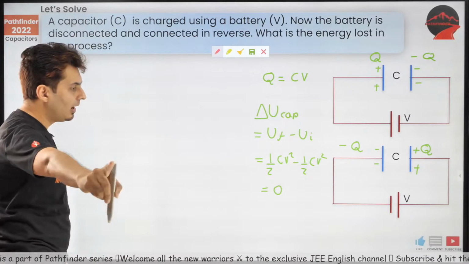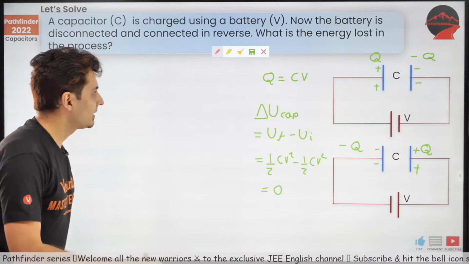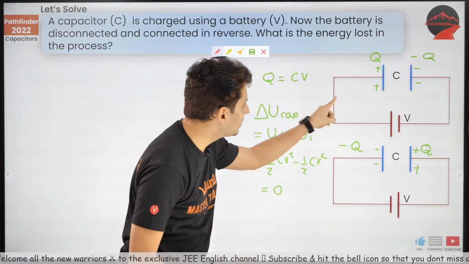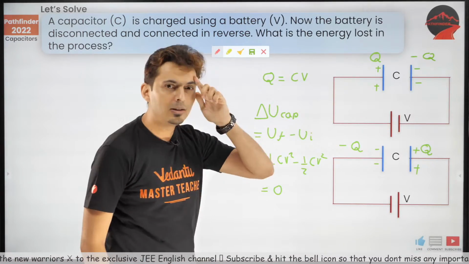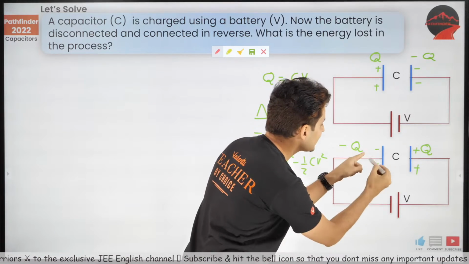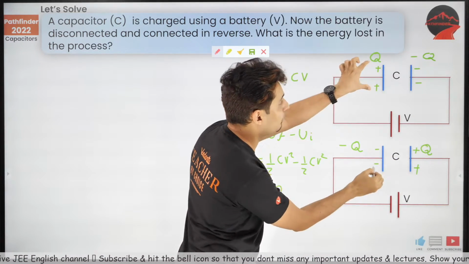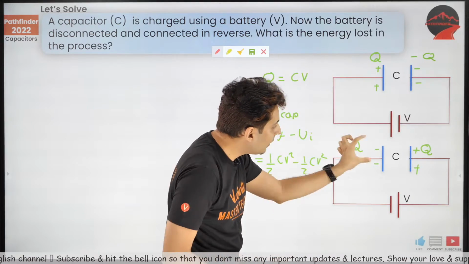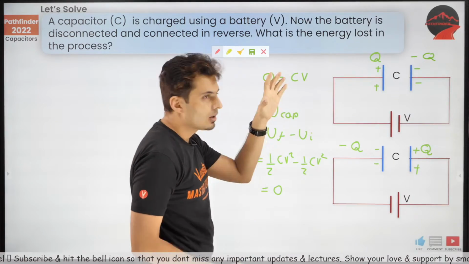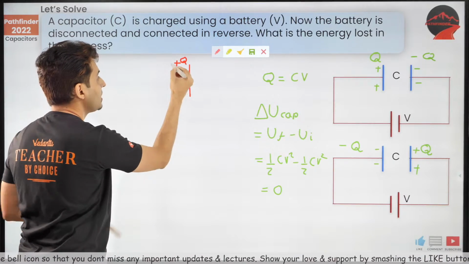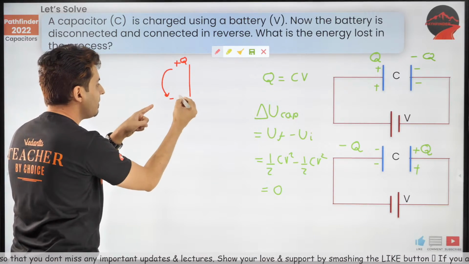Okay, now comes the next part. How much charge do you think would have flown through this battery? Look at this, concentrate on this plate. Earlier, this plate had plus Q charge. Now it became minus Q.